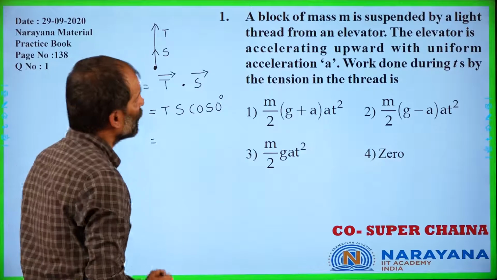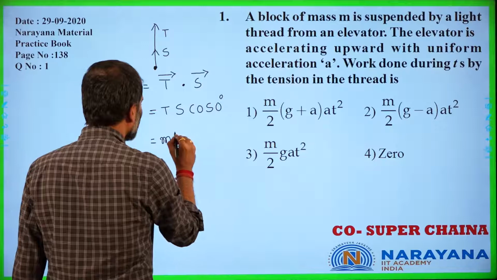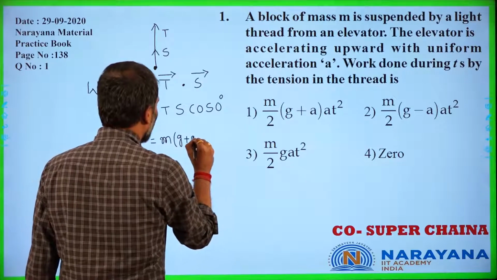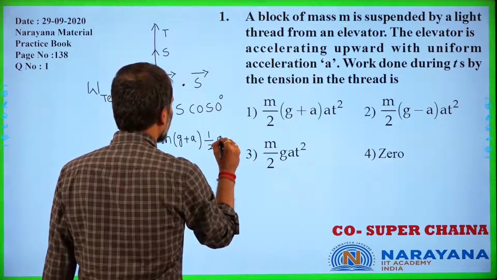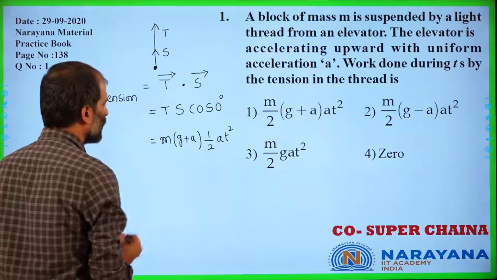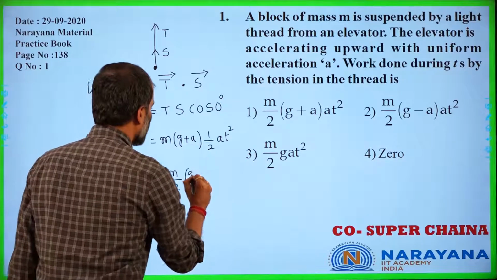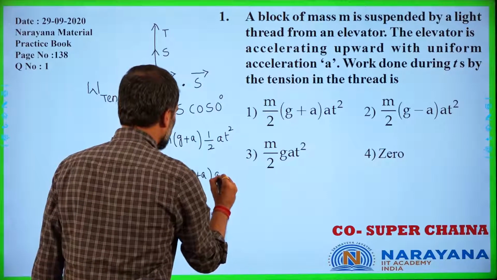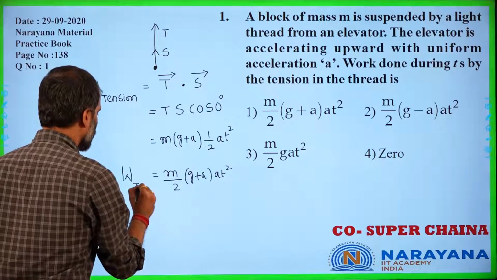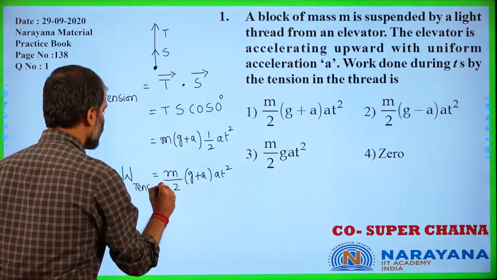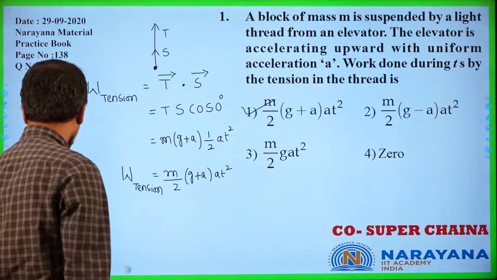When the elevator is accelerating upwards, tension is m into g plus a, and distance is equal to half at square. So considering that, it is m by 2 into g plus a into at square. This is the work done by the tension, which is matching with our first option.